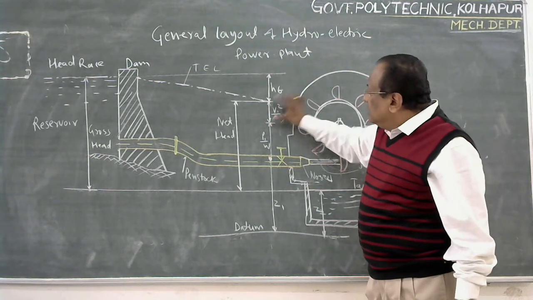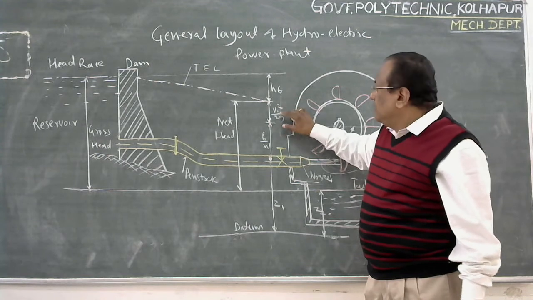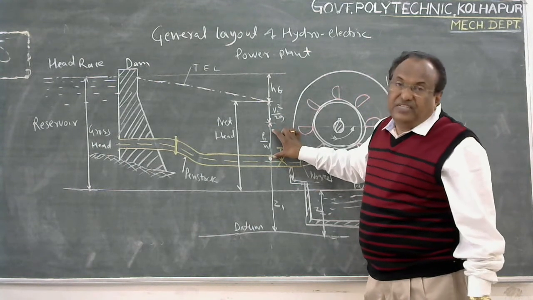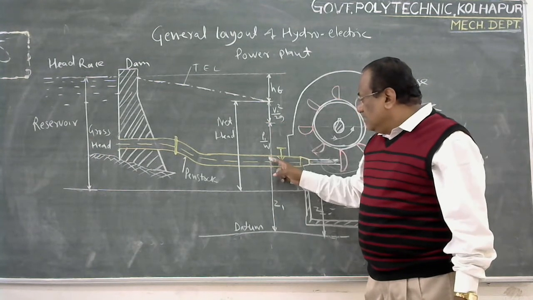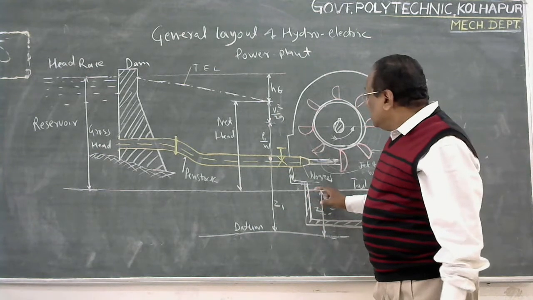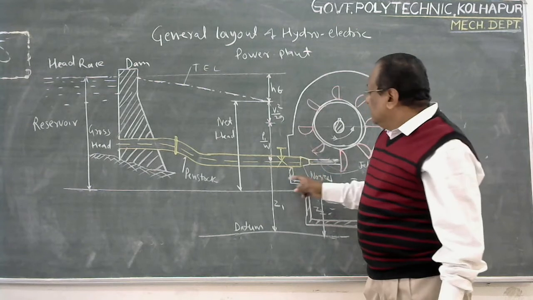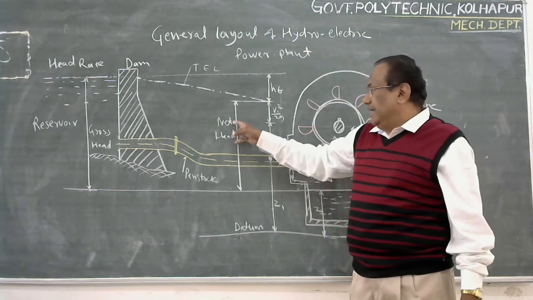This much is the velocity energy or kinetic energy, v1 square upon 2g. This much is in the form of pressure energy. And this is called the potential head or datum head. The head net available at the turbine for production of power is called the net head.